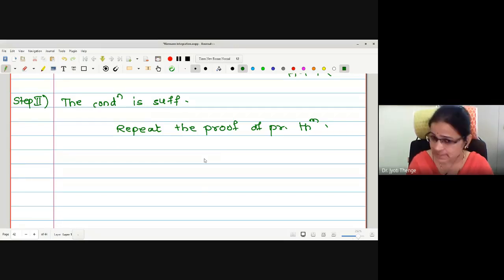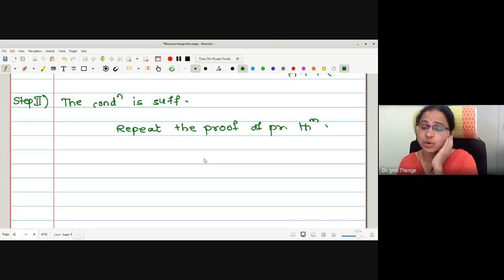From the sufficient point of view, the second form is stronger than the first. Why? Because whenever I have to prove the function is integrable, I don't want conditions on the partitions. Therefore, from the sufficient point of view, the second form will be stronger, and from the necessary point of view, the first form will be stronger.